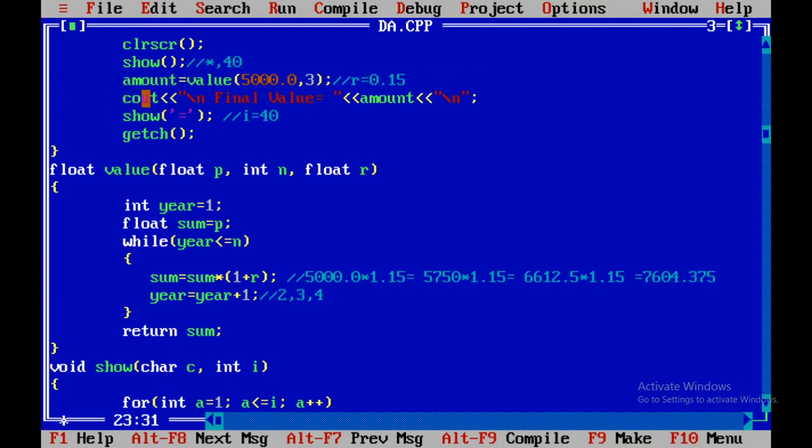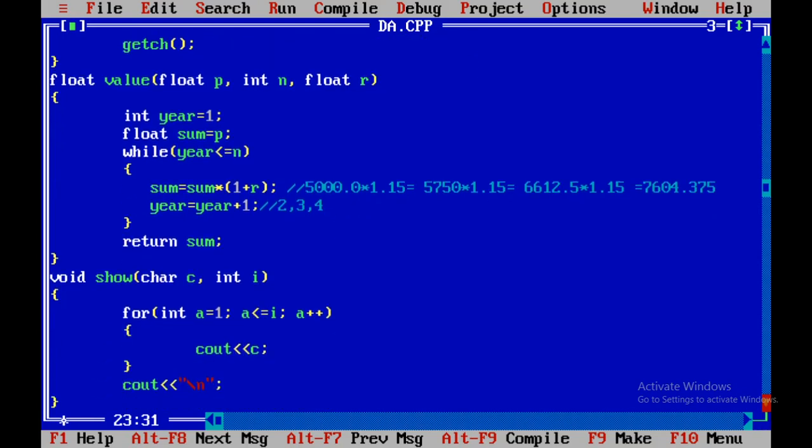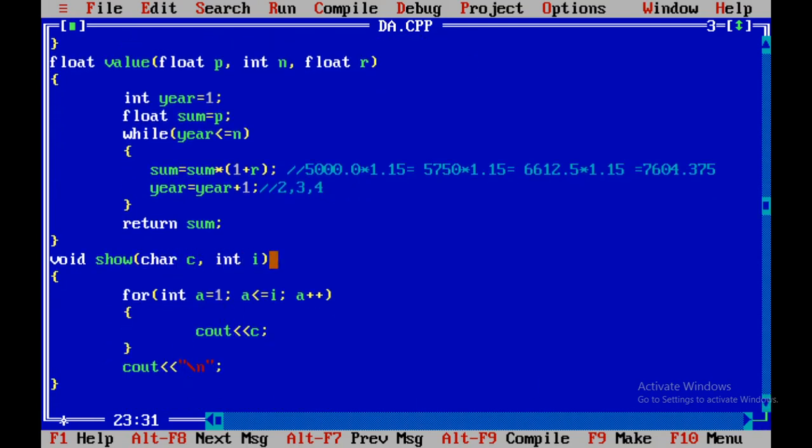So after that, this code as well as the hand run we have seen for value. Now let us see show. Show has two parameters, first is character, second is integer. We have written here one for loop, for int a equals 1, a less than or equal to i.